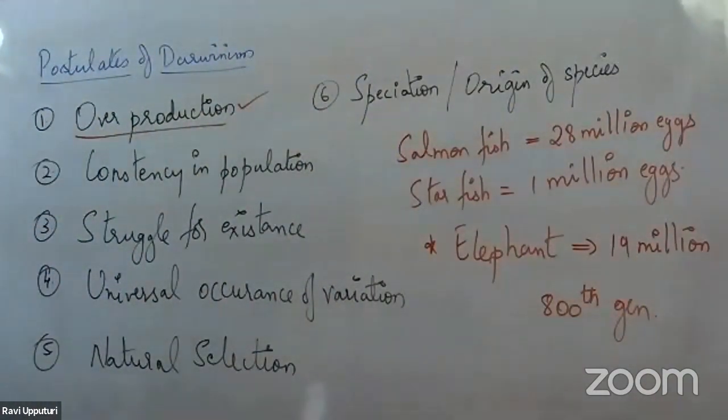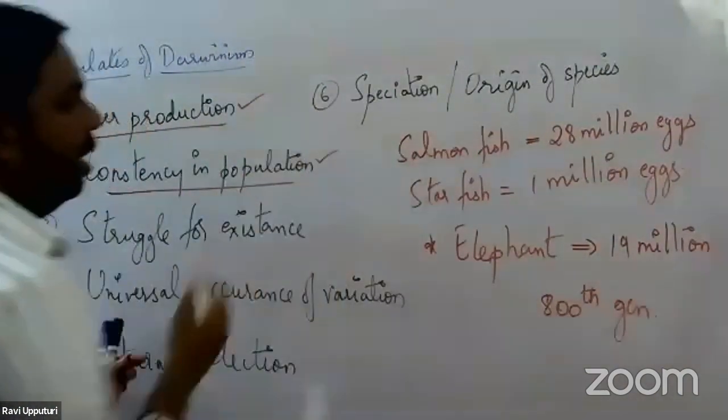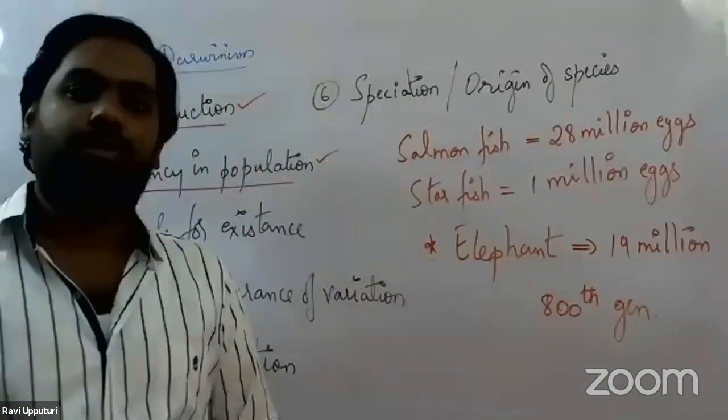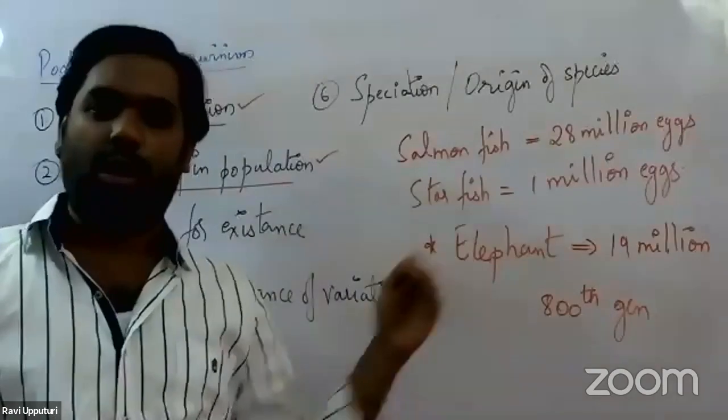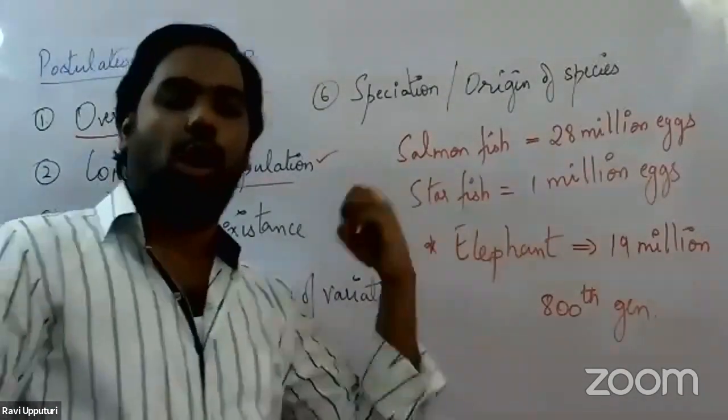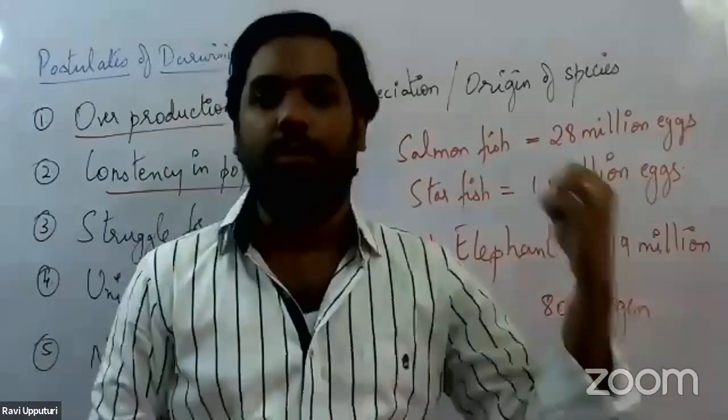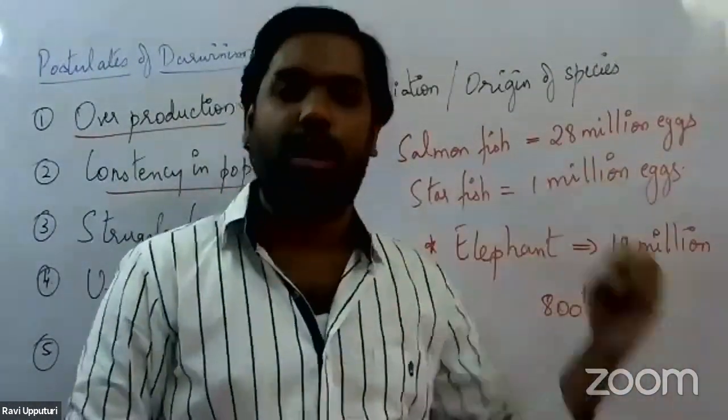So what he said is, through overproduction, more and more organisms are being produced. As Thomas Malthus already said, the number of organisms in a population always increases in geometric progression. That is what he spoke about in his first postulate, which is overproduction. Now, talking about the second, constancy in population. Even though each organism produces so many offspring, a large number of these organisms would usually die before they reach their reproductive age.